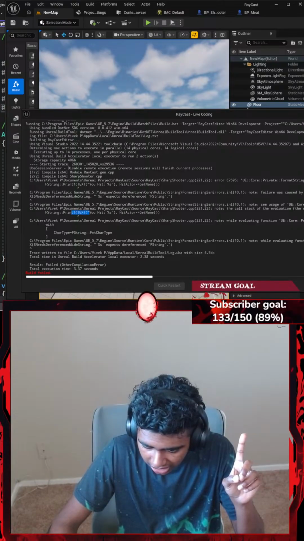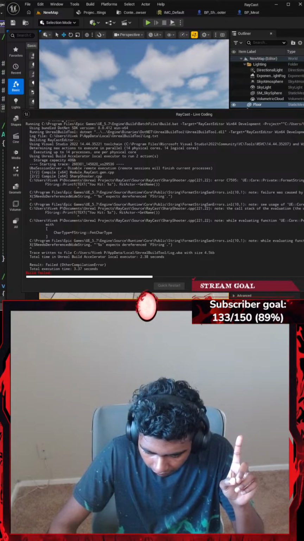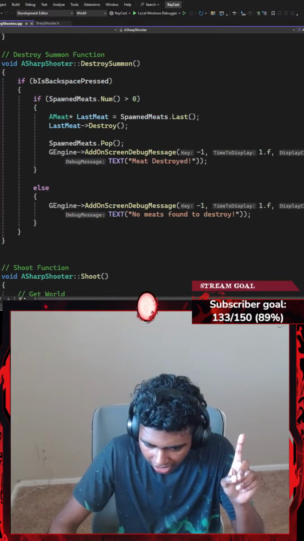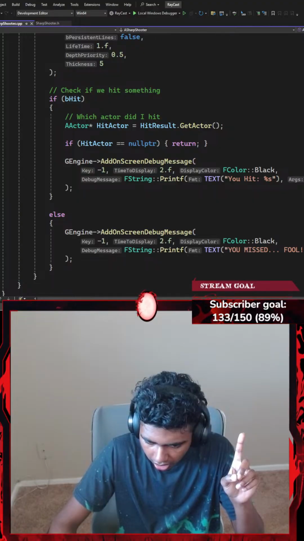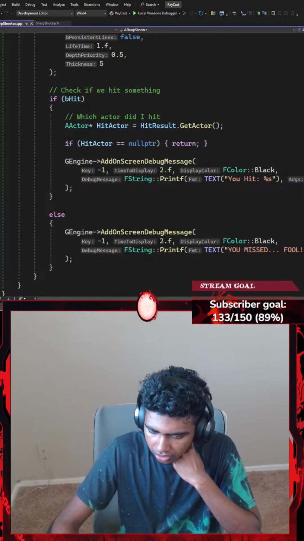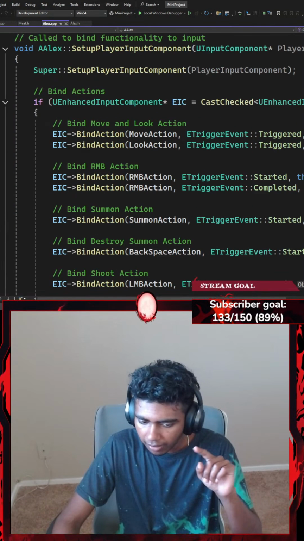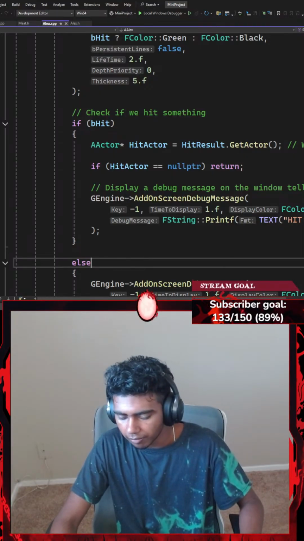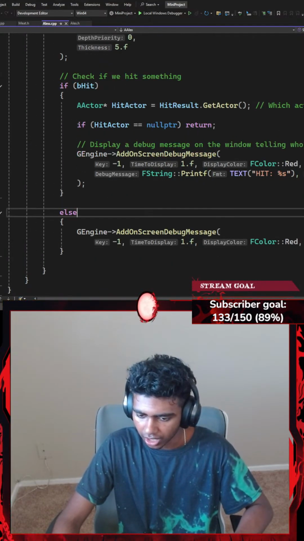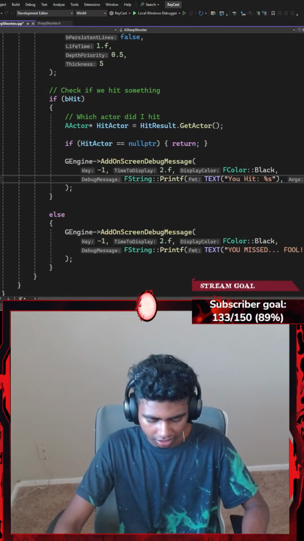Another error in my text. Okay, so it says get name, then FString. Okay, I guess let's fix the second error, which I apparently get here, down there. There we go. So it's hit actor.get name. I might open my mini project real quick. In my mini project, if I were to scroll all the way up, I gotta give the memory address of my hit actor. I didn't do that. Okay, actually, I gotta use the dereferencing operator.